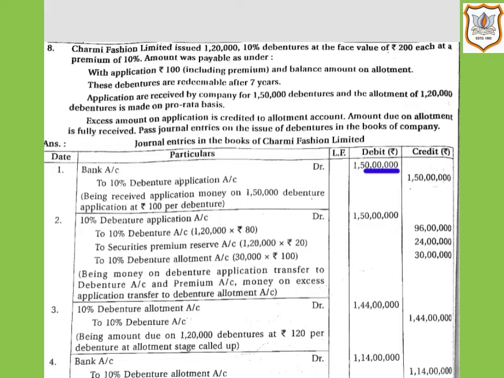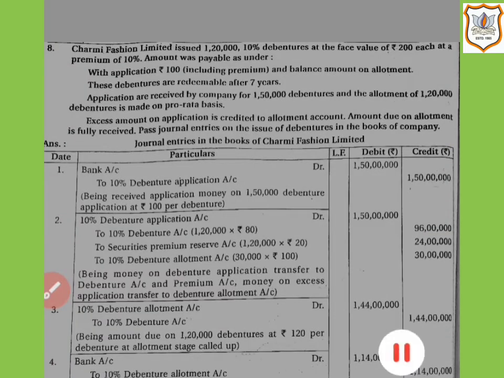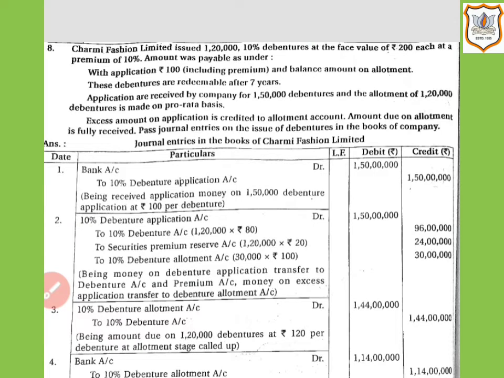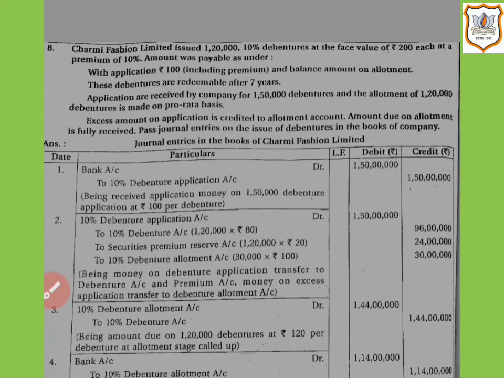So that comes to 1 crore 50 lakh. Now 10% debenture application account will be credited by rupees 1 crore 50 lakh. In narration, we will write being received application money on 1,50,000 debentures application at rupees 100 per debenture.